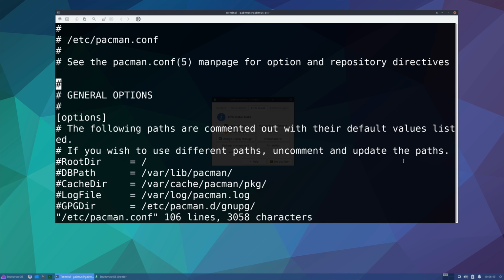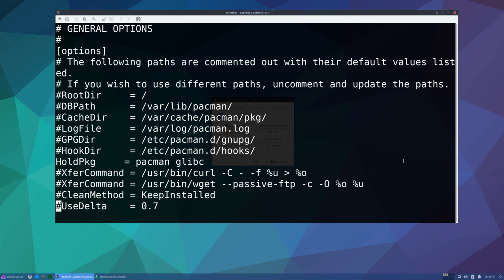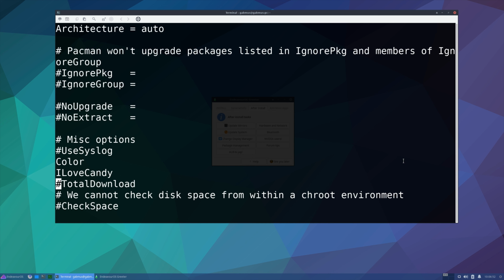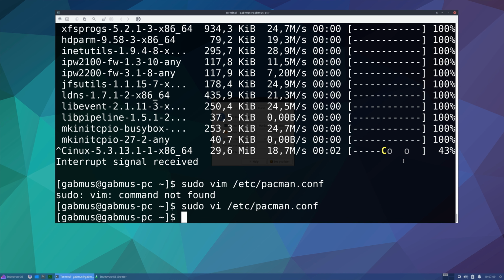Anyway, we want to go to the line that says TotalDownload. There we go. And we just want to uncomment it. So we just want to remove the pound sign here. And that's done. Color, I love candy, but TotalDownload wasn't uncommented. I'm not sure what to do with that. Anyway, now that this is done, let's actually save and quit.